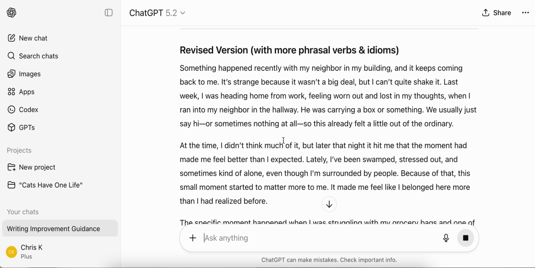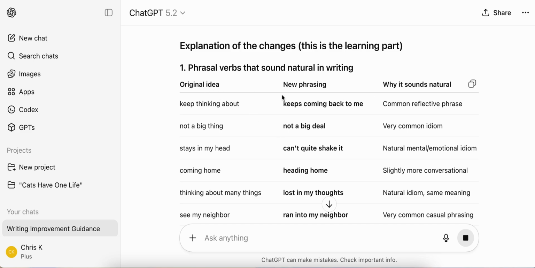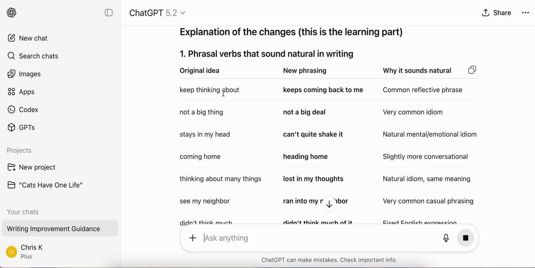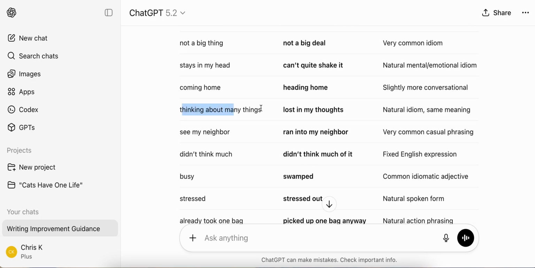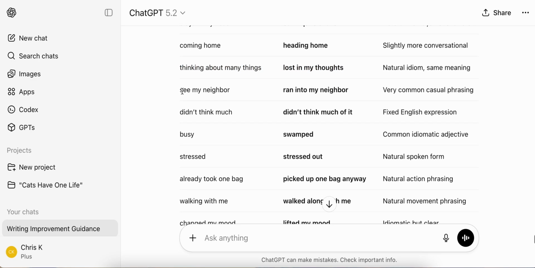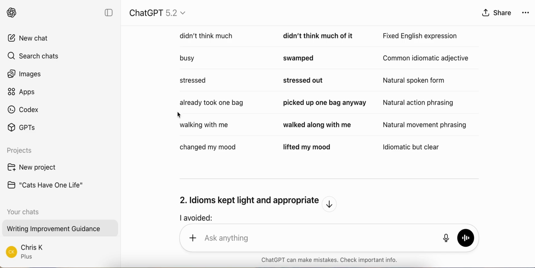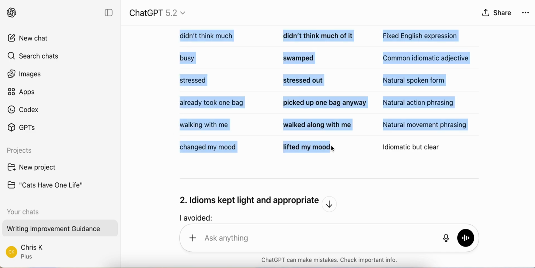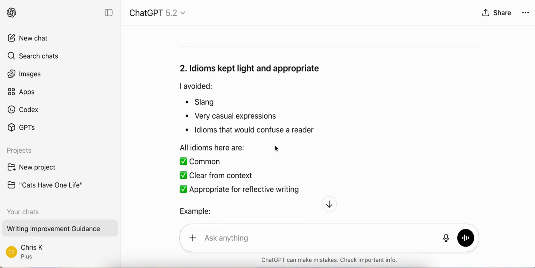Okay, so you can see this revised version later in the notes in more detail. But it's also giving me a list of those changes. So keep thinking about, keeps coming back to me. Not a big thing, not a big deal. Stays in my head, can't quite shake it. Thinking about many things, lost in my thoughts. See my neighbor, ran into my neighbor, that's interesting. Busy, swamped, so that's a good one. Changed my mood, lifted my mood, so improved my mood, meaning feeling better, so that's interesting.